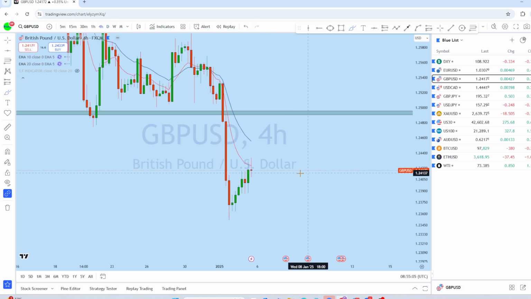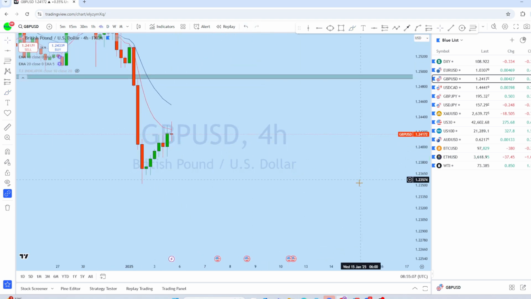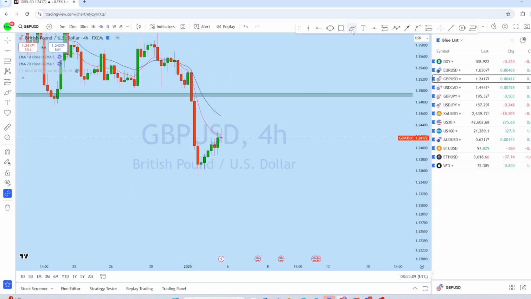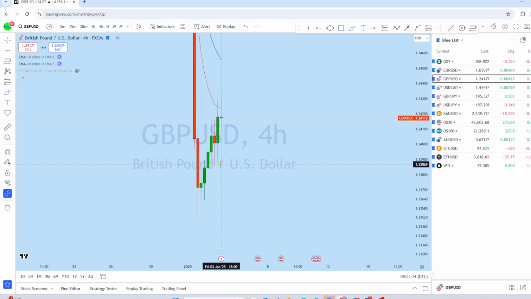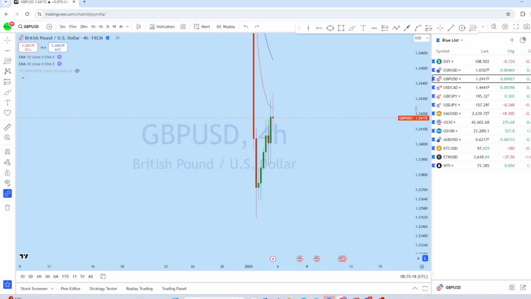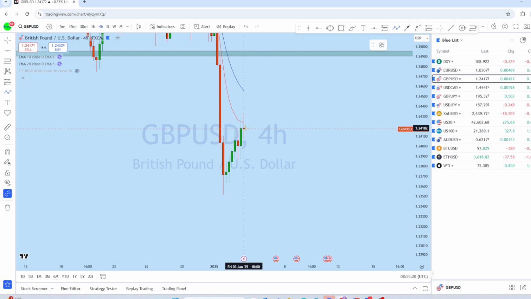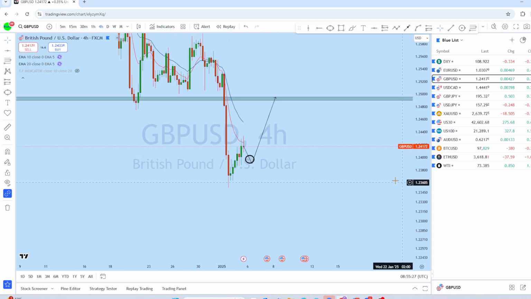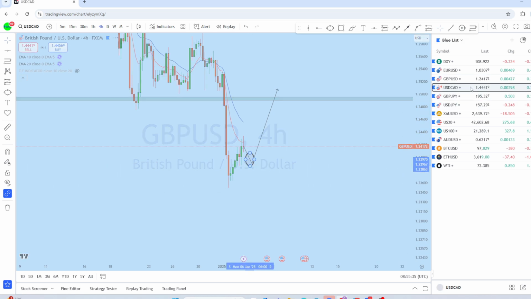Looking at the intraday perspective on British pound US dollar, we can see the series of higher low formation. There were multiple liquidity gaps here from a doji. So as soon as we see that GBPUSD has formed a strong bullish price action, we can look for a potential bullish trading opportunity along the zone. As soon as we find a suitable entry on GBPUSD, we will be looking for going long with a high probability trade setup.